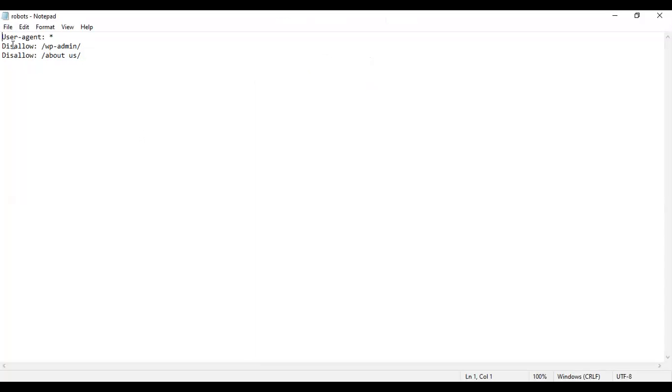So you just have to disallow /wp-admin/. That's all. You just have to write whatever web page of your website you wish to not be allowed to be crawled when your crawler shows up. This is all the coding you have to do, as simple as writing disallow before your web page. Okay, this was your robots.txt.